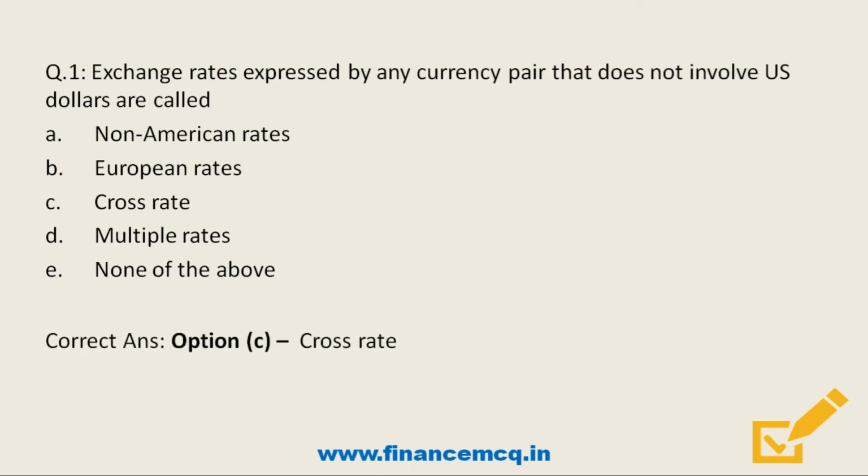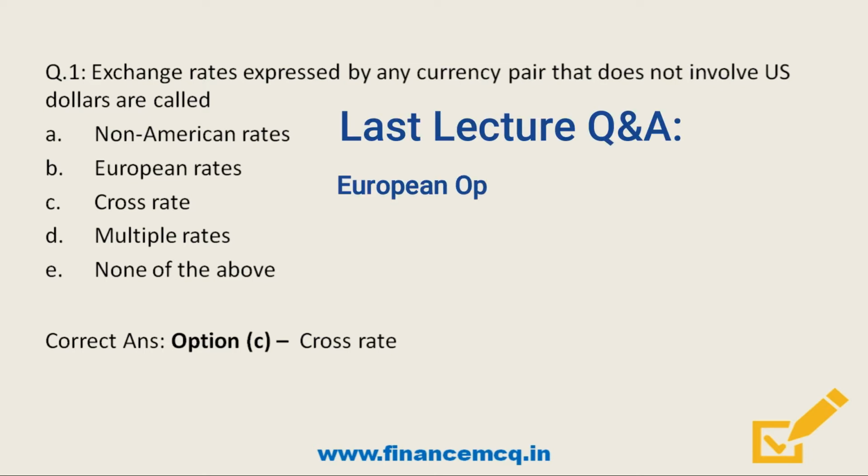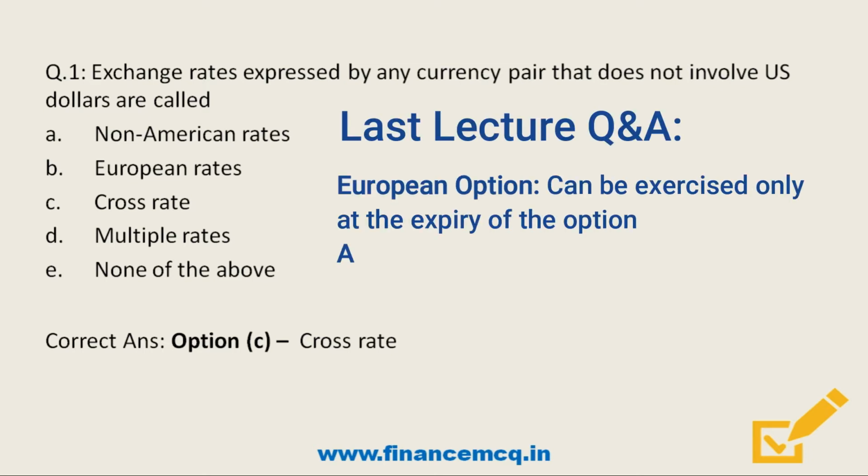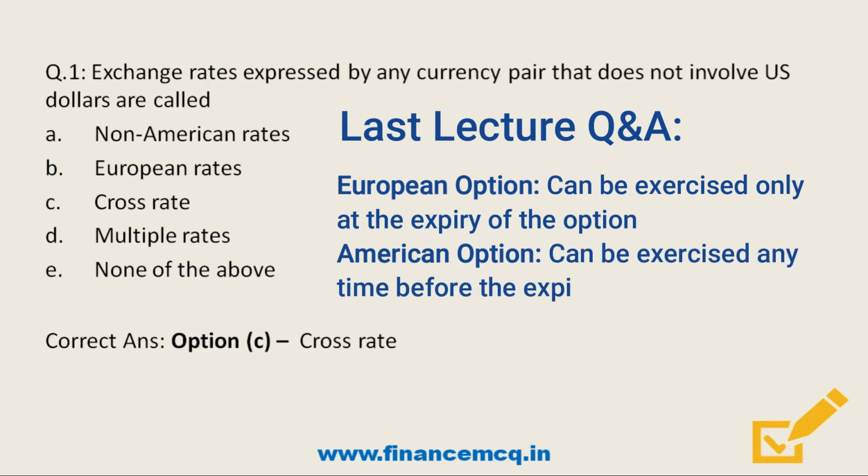So friends, before moving on to the next question, let's discuss the question I asked in my previous video. I asked what is the difference between American and European style of option. So friends, the correct answer is that the main difference between American and European style of option is that European option may be exercised only at the expiration date of the option, while American option may be exercised at any time before the expiration date.